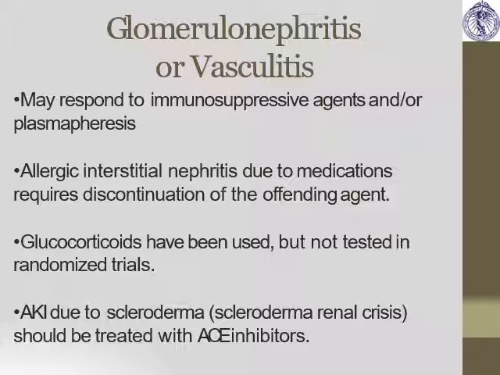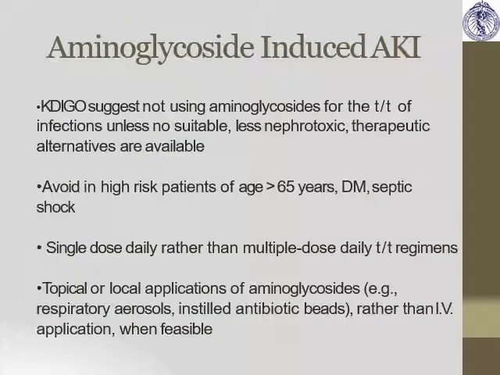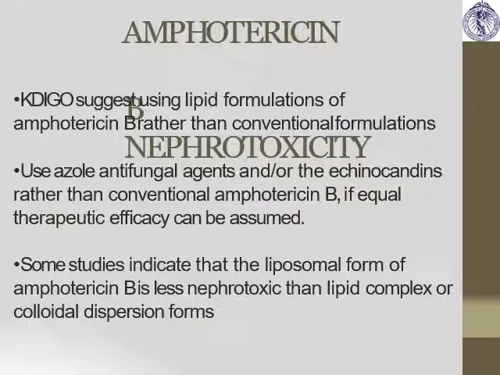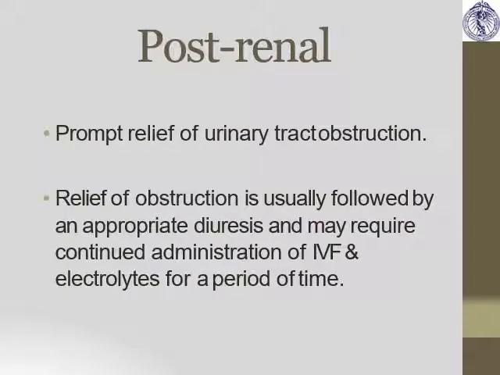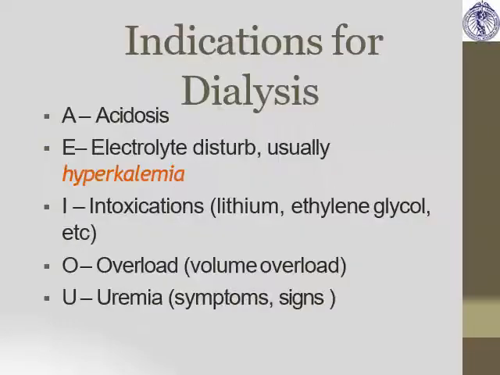AKI due to scleroderma is treated with ACE inhibitors. Aminoglycoside induced AKI, then obviously you have to remove the offending agent, avoid in high risk patients such as age greater than 65 years, use single dose rather than multiple dosing. And amphotericin, that is also called a nephrotoxic agent, use azole antifungal agent or echinocandins rather than conventional amphotericin B. Post-renal: prompt relief of urinary tract obstruction. Relief of obstruction is usually followed by an appropriate diuresis and may require continued administration of IV fluids for a period of time.